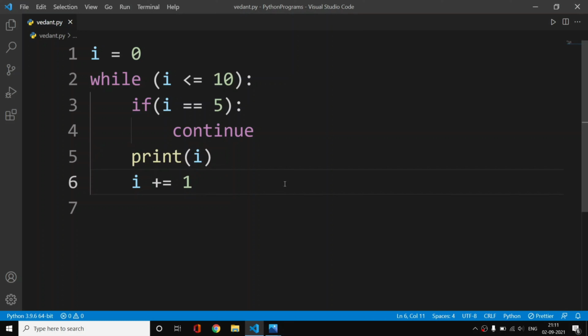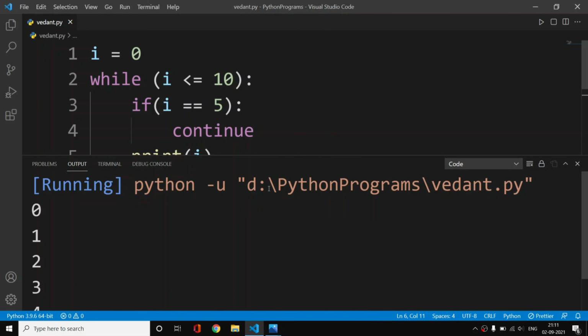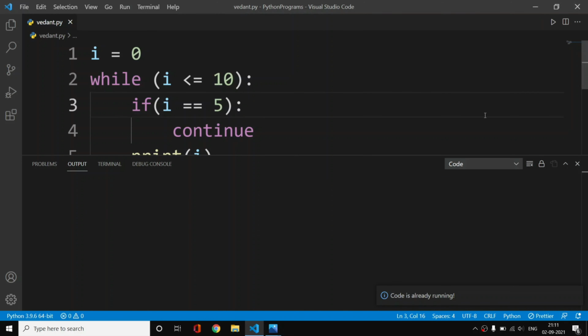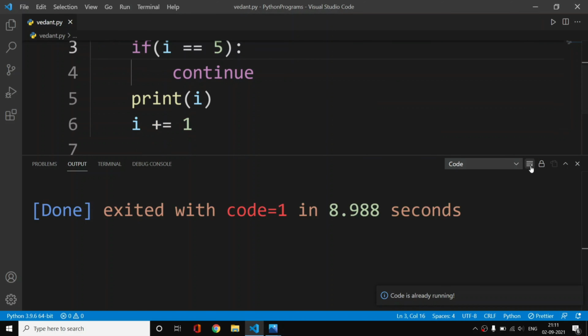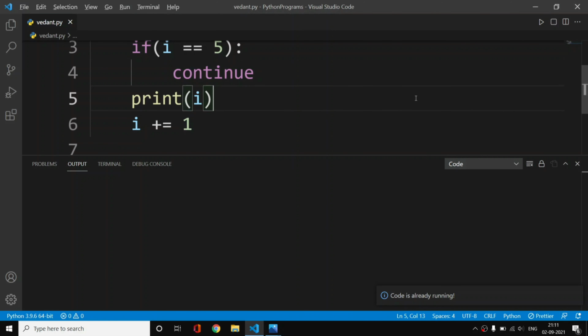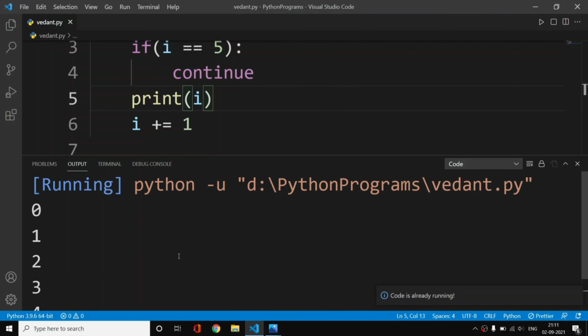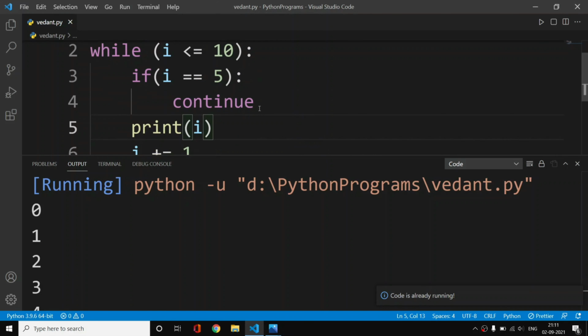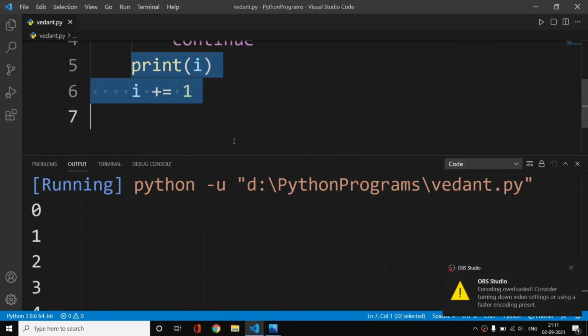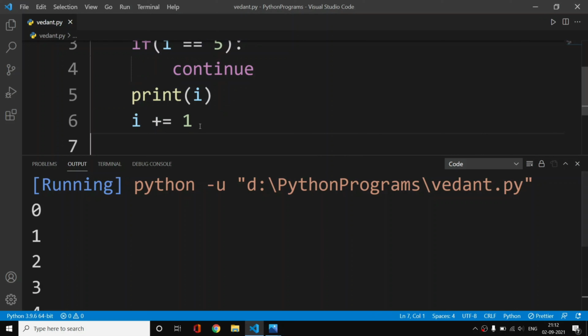So let me run this code here. As you can see, we have one. Let me save it again and run it. So now what is happening here is that we are leading to an infinite loop. Why? Because the body of code is not getting executed.